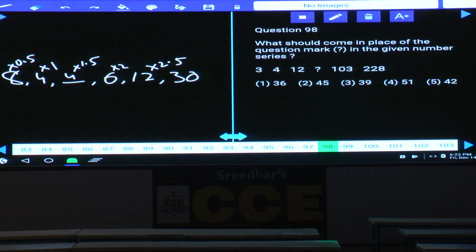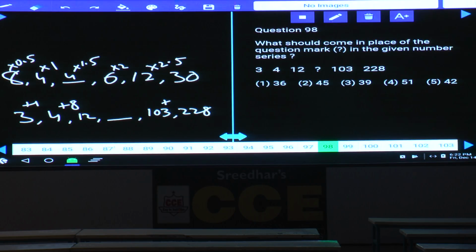Then question number 98, 3, 4, 12, blank, 103 and 228. Now what is the difference between 3 and 4? The difference is 1, and between 4 and 12 the difference is 8, and next one there is a blank, and 103 and 228. Now the difference between these two is 125. 1, 8, 125. What are these numbers? Cubes. 1 cube, 2 cube, and the next one is 3 cube. What is 3 cube? 12 plus 27, that is 39. And next one is 64. That is 103. The missing number is 39, choice 3, 98.